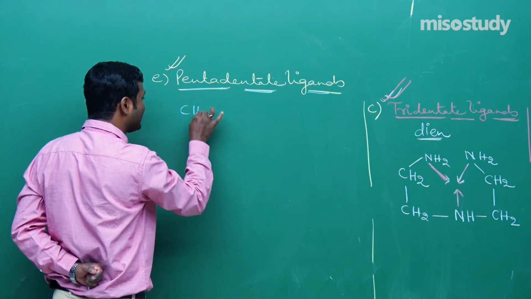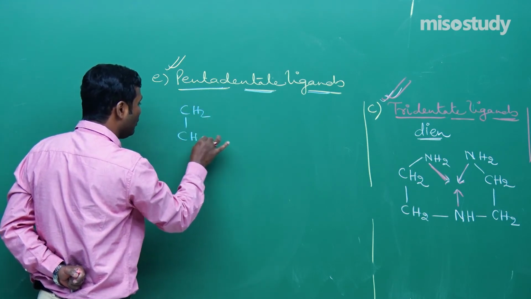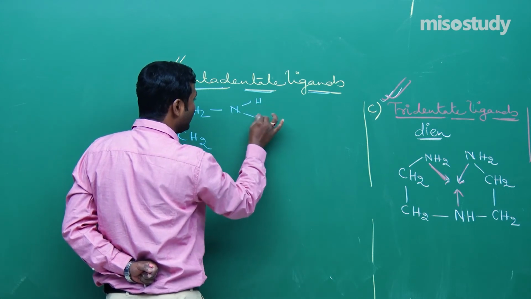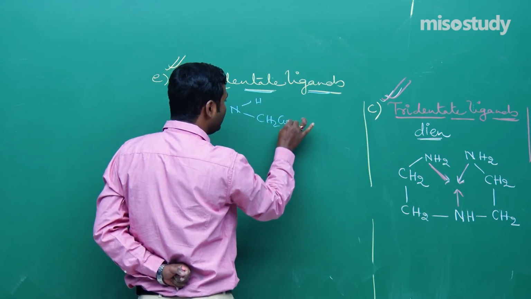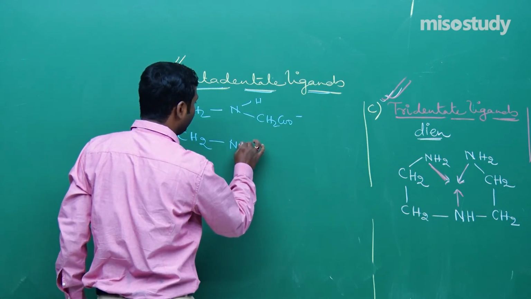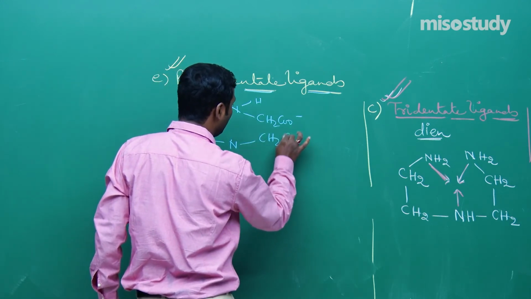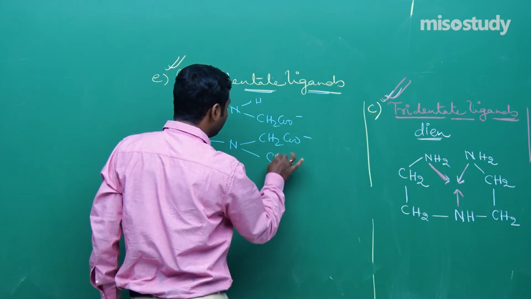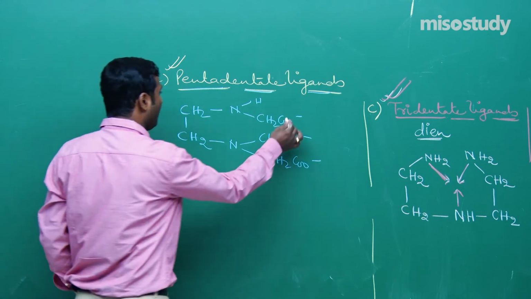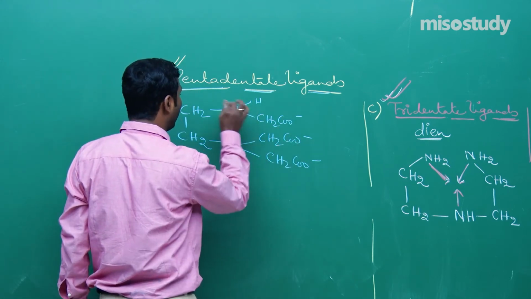If I draw the structure, that is CH2, CH2, then N, then CH2, C double bond O minus, then here N, then CH2, C double bond O minus, CH2, C double bond O minus. Look at 1, 2, 3, 4 and 5.